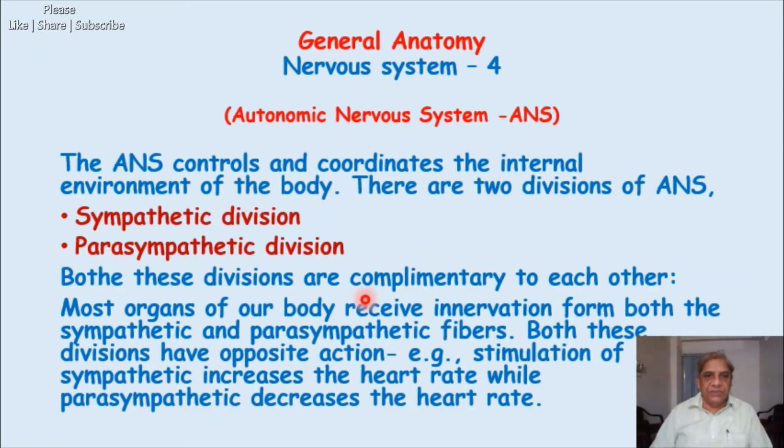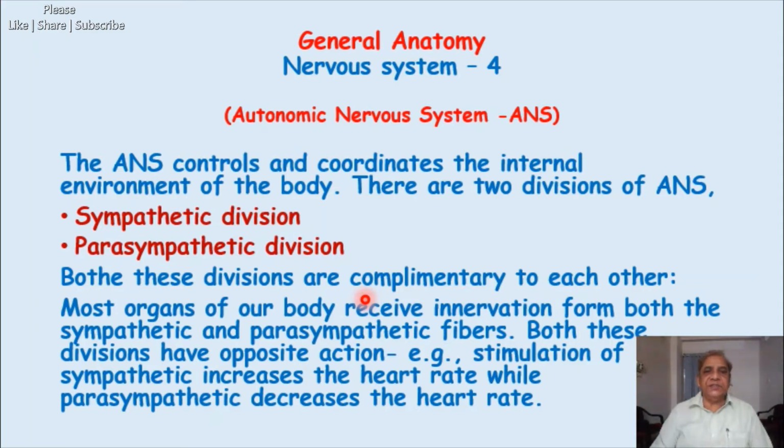Complementary to each other means sympathetic and parasympathetic, in very simple language, they have the opposite function. That means most organs of our body receive the nerve supply from both kinds of autonomic divisions, sympathetic as well as the parasympathetic division, and both these divisions have, as I said, opposite action.